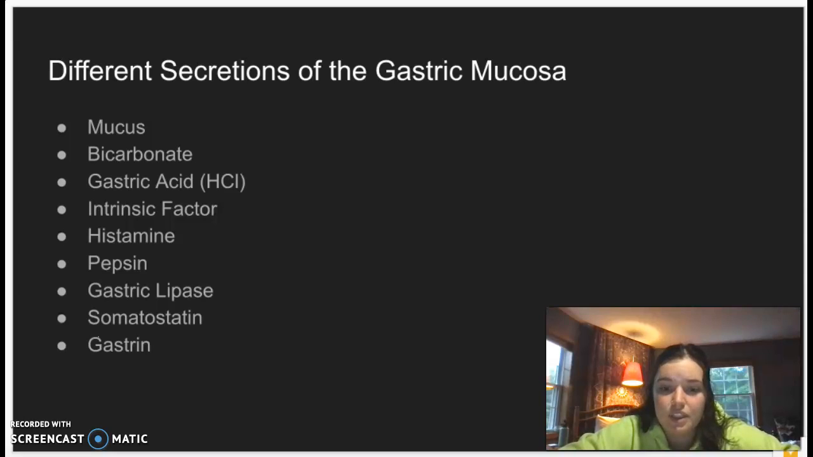Somatostatin is released from D cells, and D cells are what inhibit gastric acid secretion, which we'll learn about more later on in the presentation. And then gastrin is released from G cells, and this is what stimulates gastric acid secretion, and we'll see in the next slides how that stimulates the release of the other secretions as well.